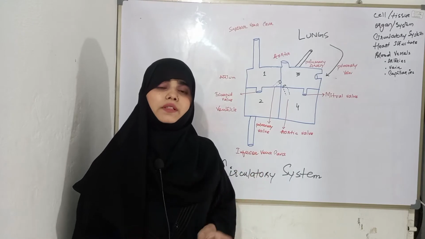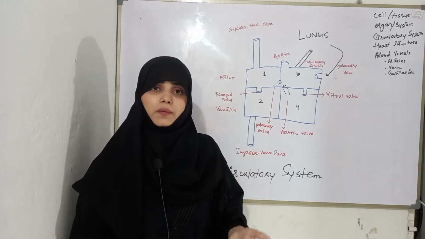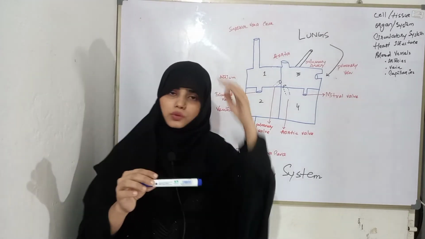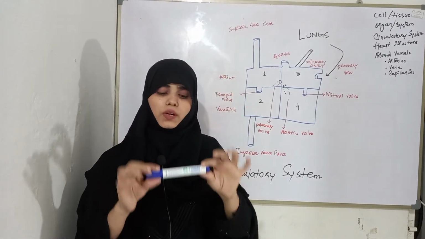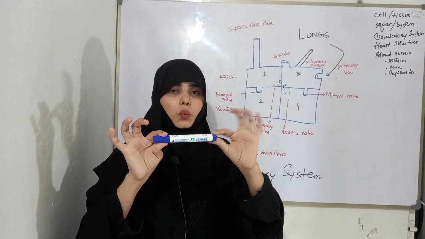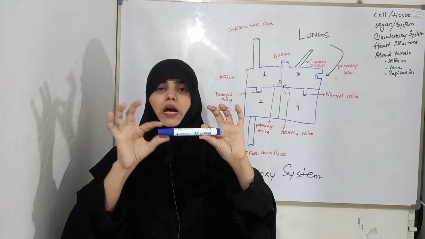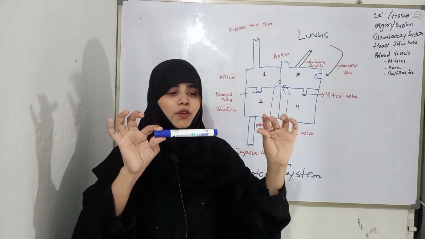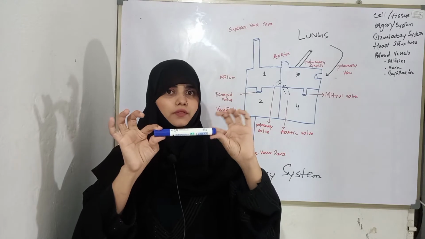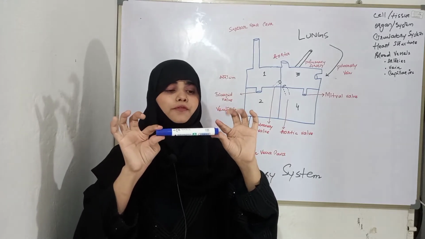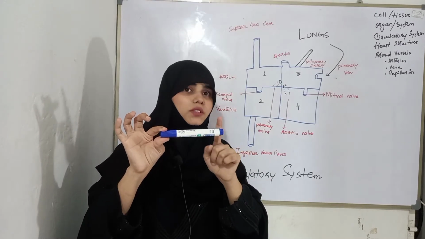And the last blood vessel is capillaries. To understand the term capillary, you have to look at this marker. Just suppose this is vein and this is artery. Got it? So blood is coming from the vein, from this section, and there is artery. The blood wants to be oxygenated.